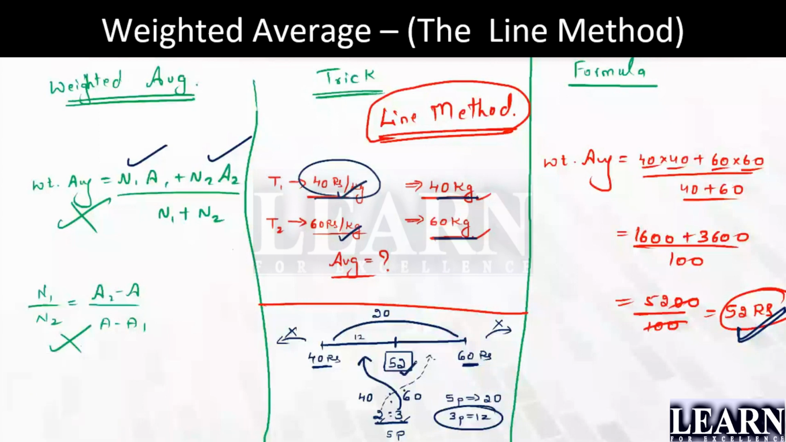Getting it? Why do I always prefer the right side? Because the right side value will be added to the lowest number. Addition is easier than subtraction. That's why I'm preferring it. If you want, you can go with subtraction also, no problem.